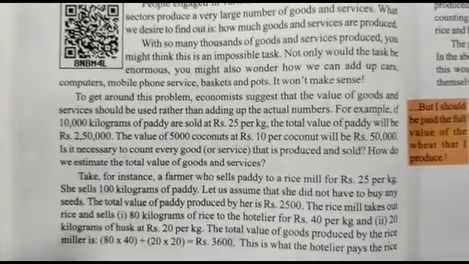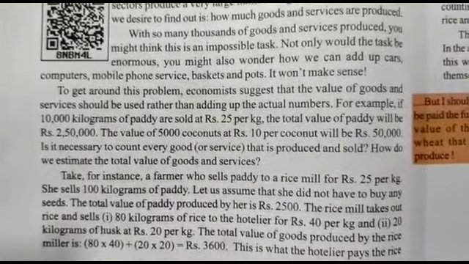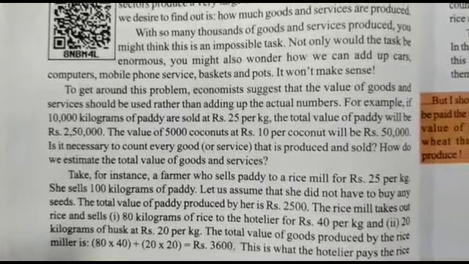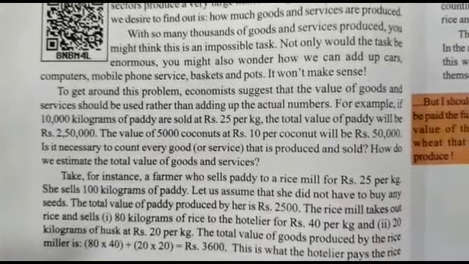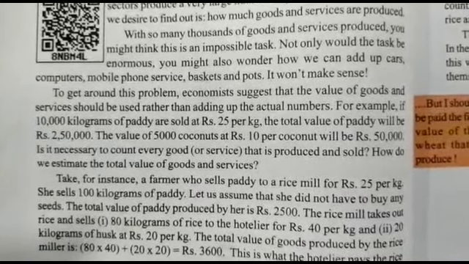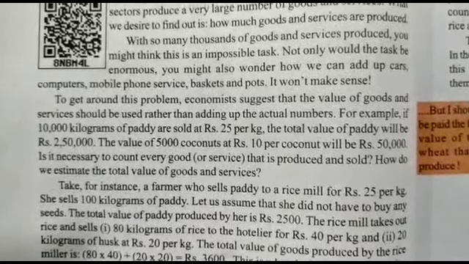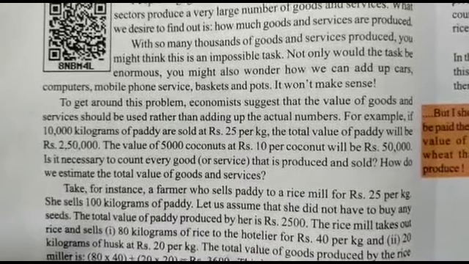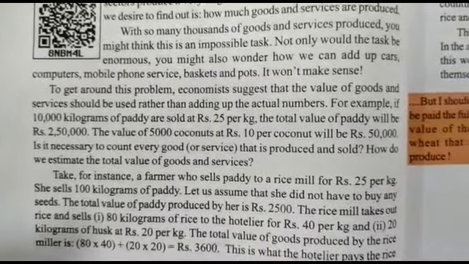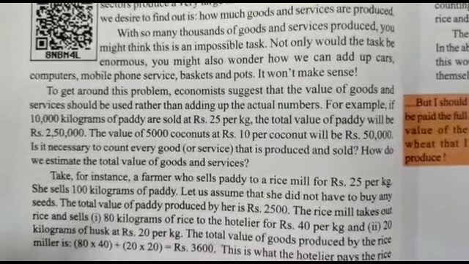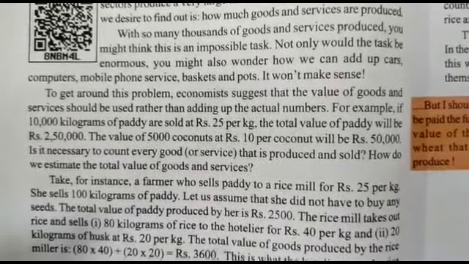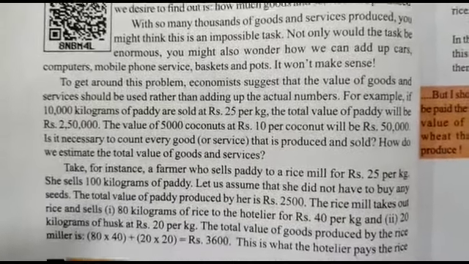So we are going to see the first example. If 10,000 kilograms of paddy are sold at the rate of 25 rupees per kg, the total value of the paddy sold will be 2,50,000 rupees. Or the value of 5,000 coconuts at a rate of 10 rupees each gives us 50,000 rupees. In this way, we get the total value of goods and services.